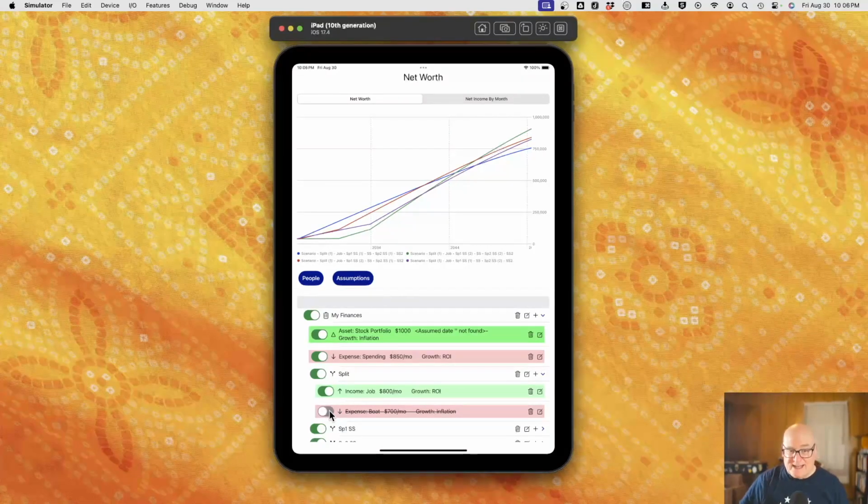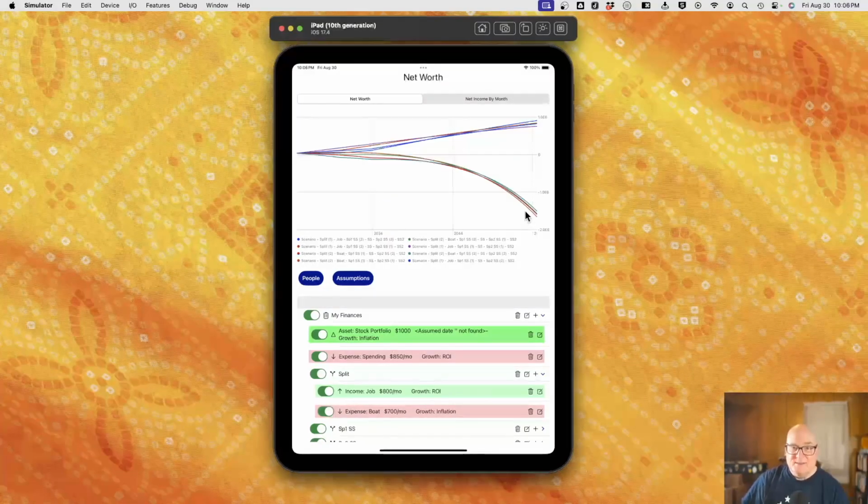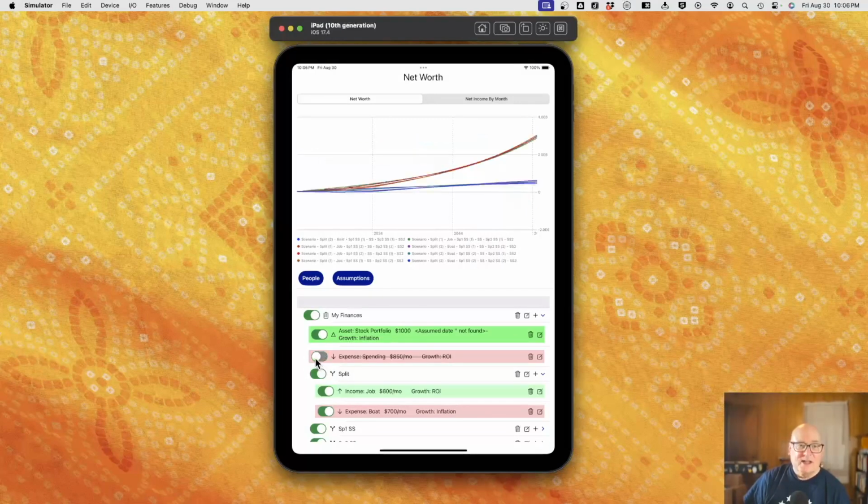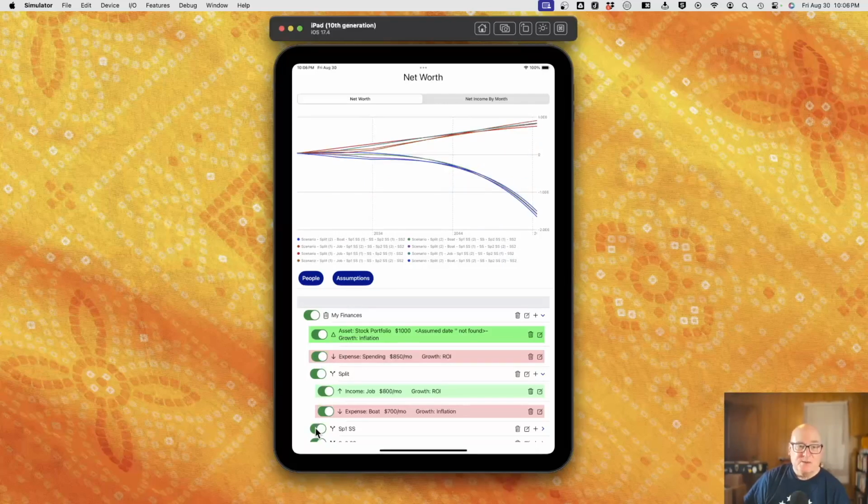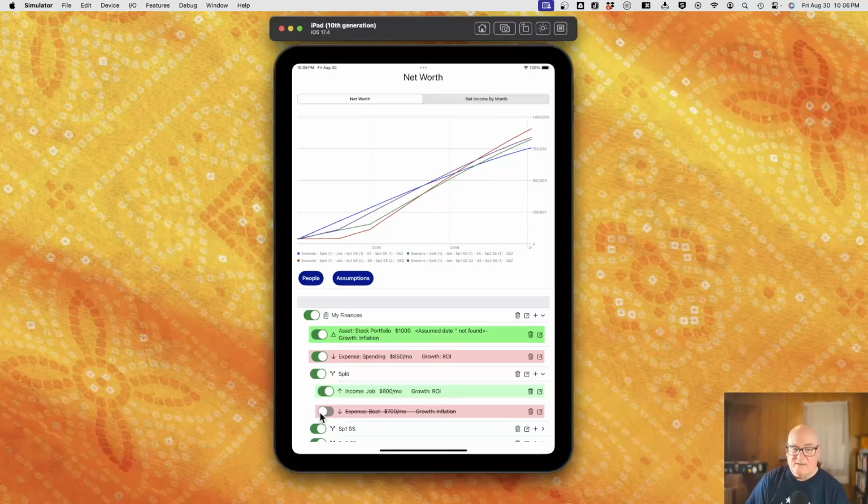It doesn't sound like terribly much, but the fact is, in 30 years, you're down $1.5 million from it. And even at 20 years, you can feel it. It's $300,000 down or something. So I'd like to be able to turn things on and off quickly and just get the impact of these plans. And if I see the boat is just a disaster financially, I can take that off and leave it off. I could even delete it and say, I'm just not going to take that path.